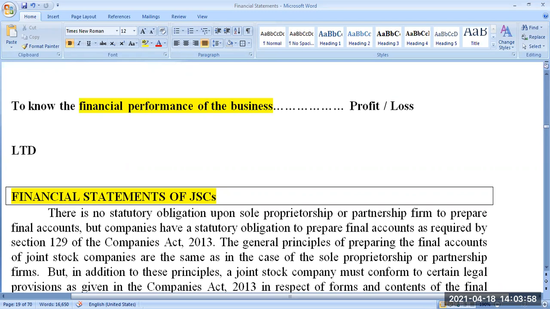They don't even bother what is happening in the business on a day-to-day basis. They just want to know what is happening in the business once in a year or once in a quarter through the financial statements. So that gives more importance to the accounting profession in the joint stock company form of business organization. So keeping that in mind, we are going to discuss the financial statements of joint stock companies only.